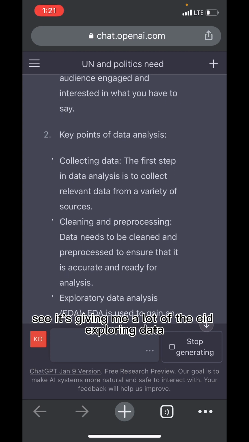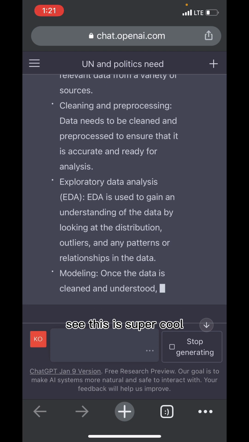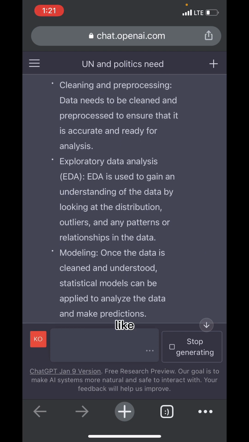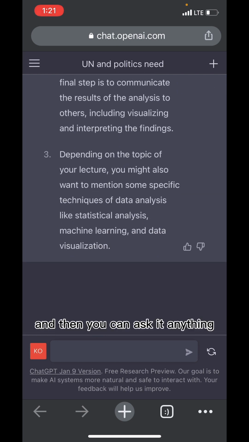See, it's giving me a lot of things. EDA, exploring data. See, this is super cool. ChatGPT is really crazy. It can produce a lot of stuff. So if it's enough for you, you can just click on stop generating, and then you can ask it anything.